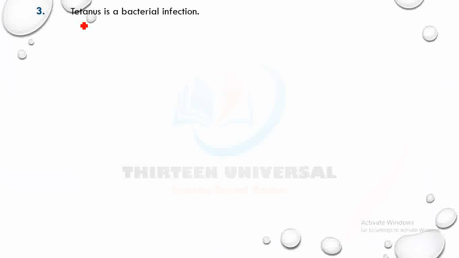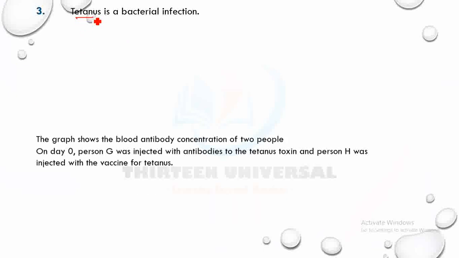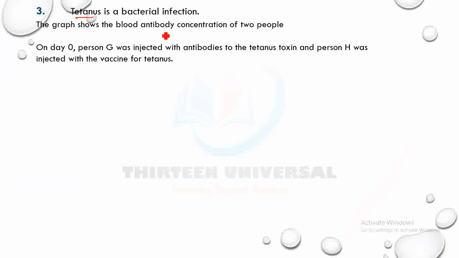Tetanus is a bacterial infection. A graph shows the blood antibody concentration of two people. On day 0, person G was injected with antibodies to the tetanus toxin. Remember, G was given antibodies. And person H was injected with a vaccine for tetanus. A vaccine contains the pathogen itself, or the antigen.